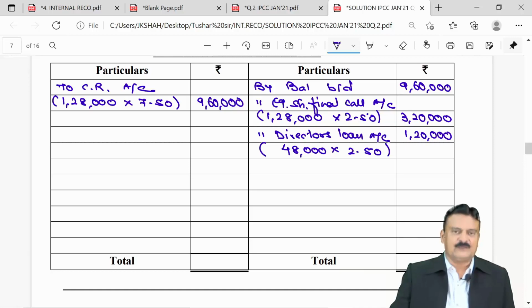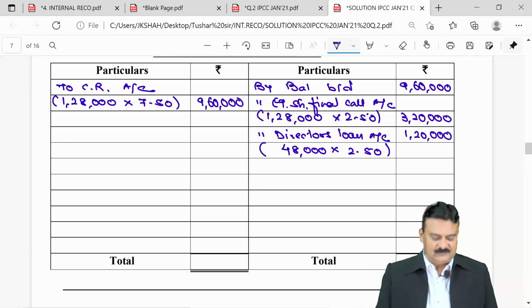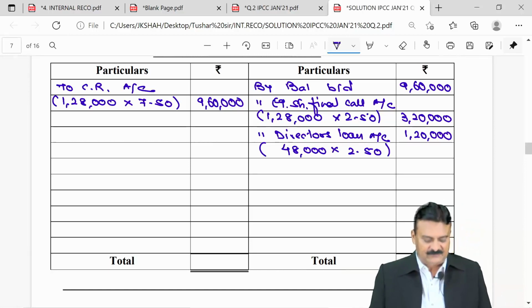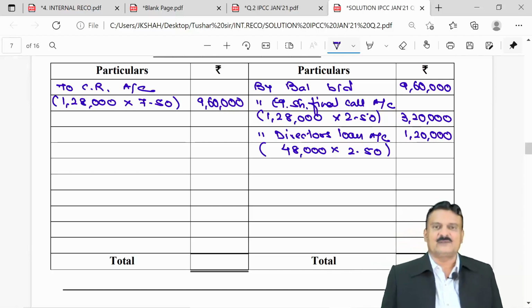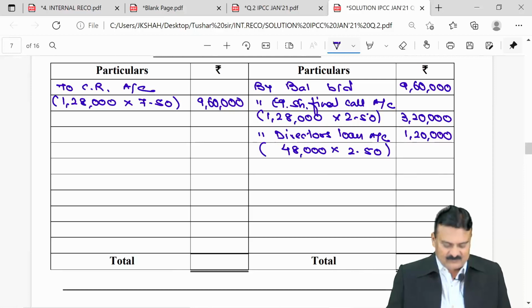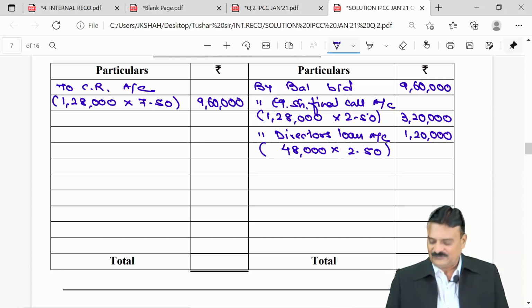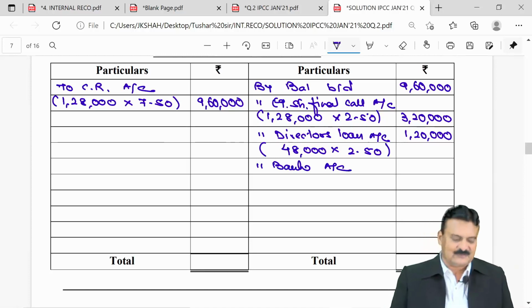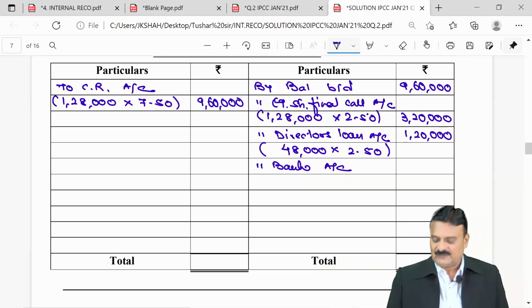Next, equity shareholders, including the directors who have received equity shares in settlement of their loans, just now you calculated 48,000, would subscribe to 2 new equity shares for every 1 share held in cash. So fresh issue, entry, bank account debit to equity share capital account. How much?